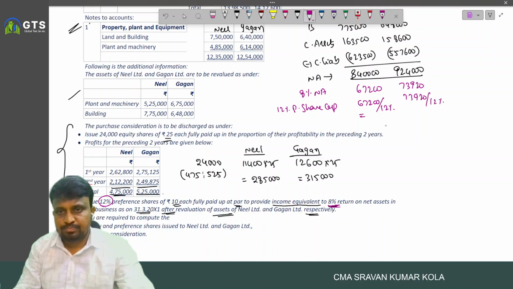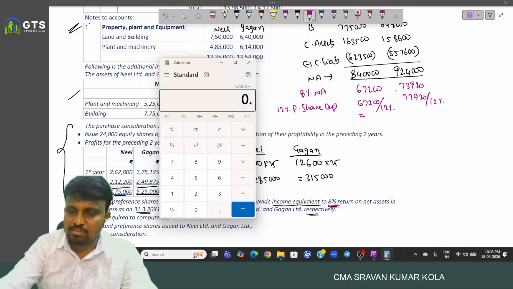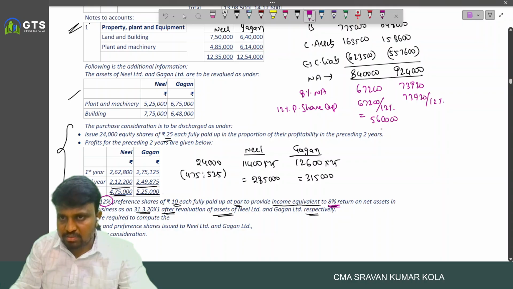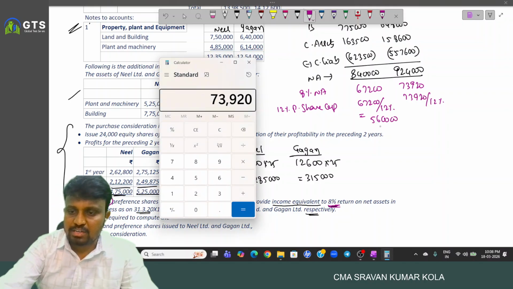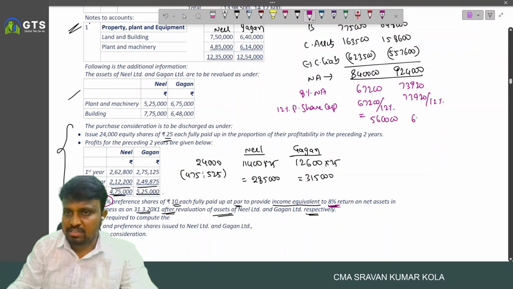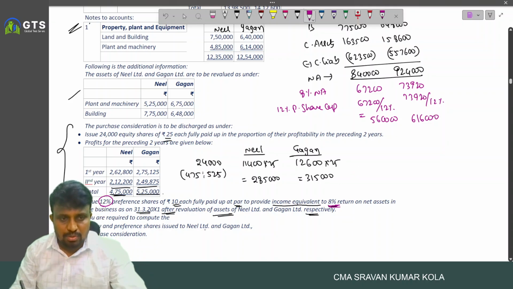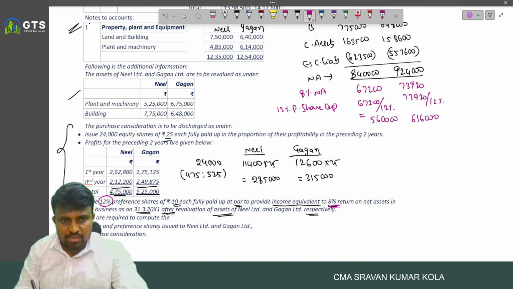How much? By 0.12, 5 lakh 60,000, and 73,920 by 0.12, nothing but 6 lakh 16,000. So you are required to compute equity and preference shares issued to Neil and Gagan Limited.